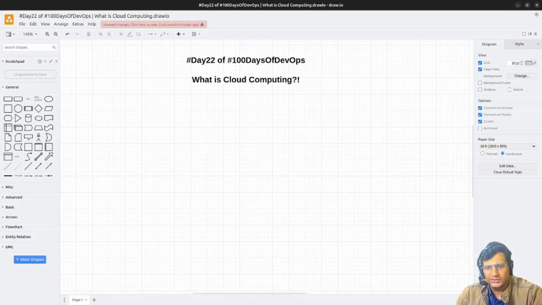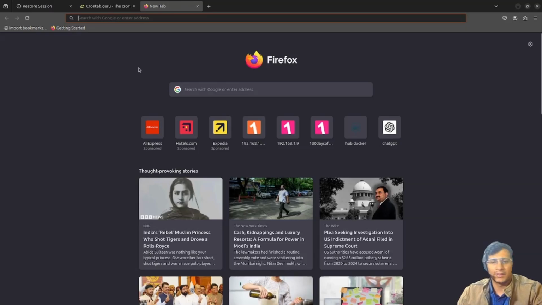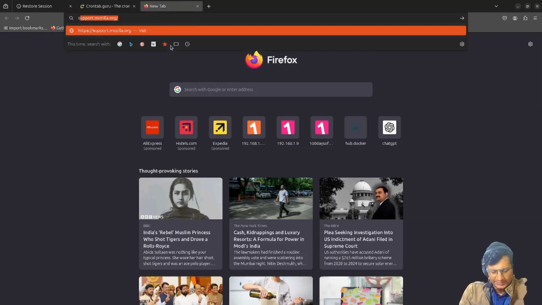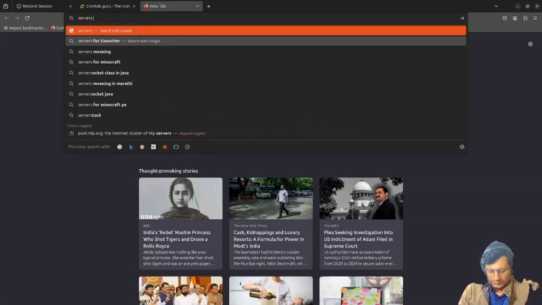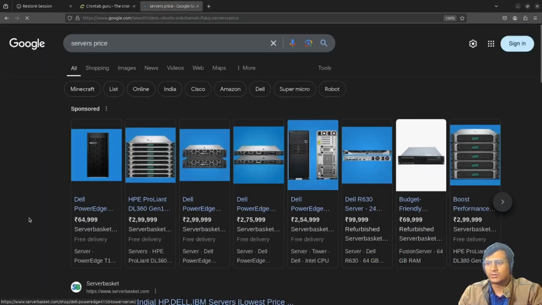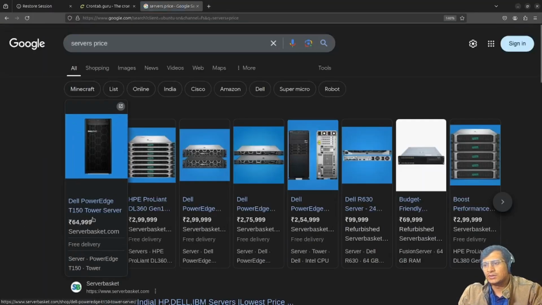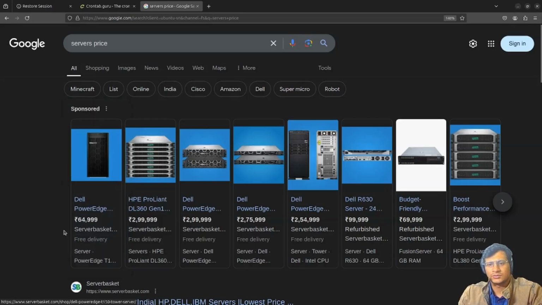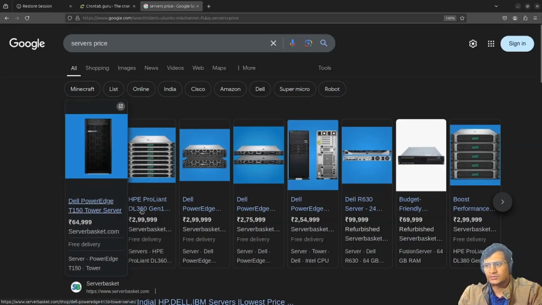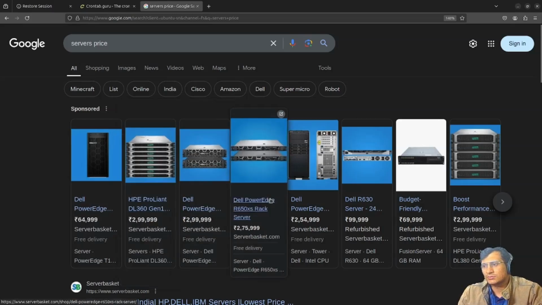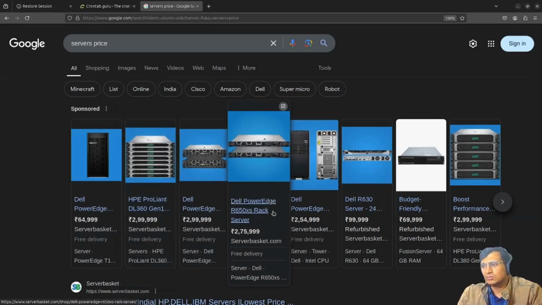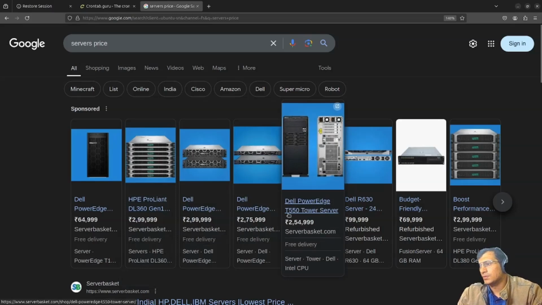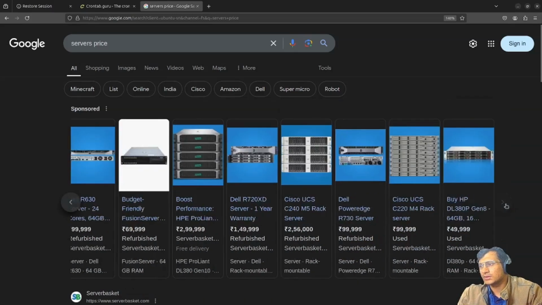Now suppose there are some small businesses, some startups. For any application to run, we need servers. Here is a very small server which costs around 65,000 rupees. Here it costs almost 2.75 lakhs. So this is the price range of servers.